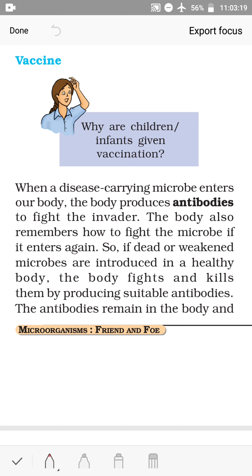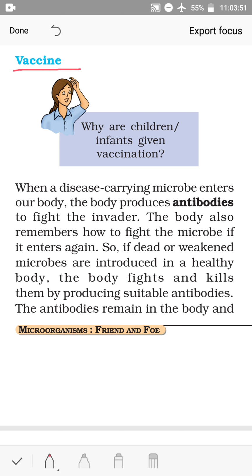Another is artificially acquired immunity. It is also an acquired immunity, an acquired ability to fight against disease. Artificially acquired immunity means the ability to fight against disease which is acquired artificially. So this is actually also called vaccination or immunization. Yes, today we are going to discuss vaccines.